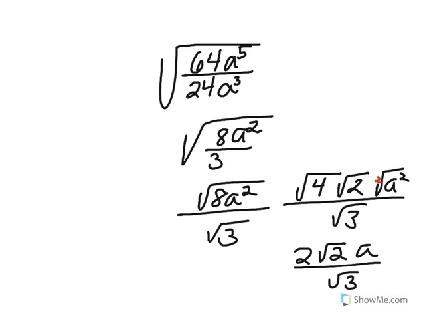This simplifies to 2a root 2 divided by root 3. That's not technically finished. There's a problem with having a radical in the denominator, but we're going to get back to that later. For right now, we are fine. Pause the video while you copy these notes.